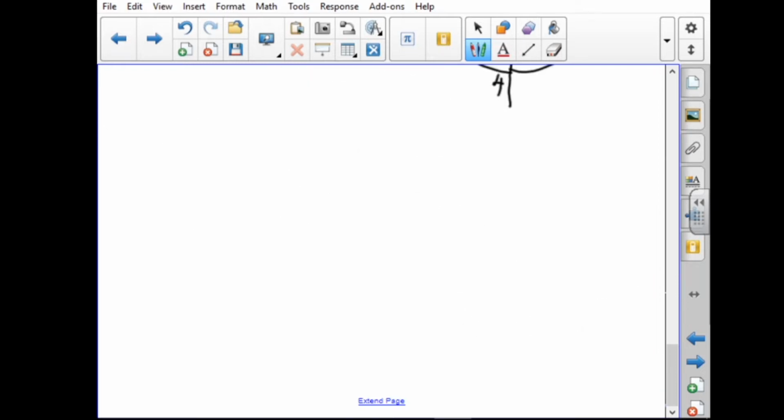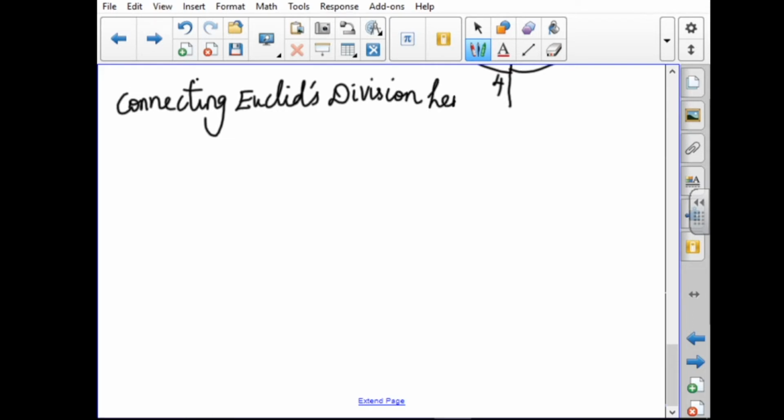Next, how we can connect Euclid's division lemma and modular arithmetic, this congruence. How can we connect these two?